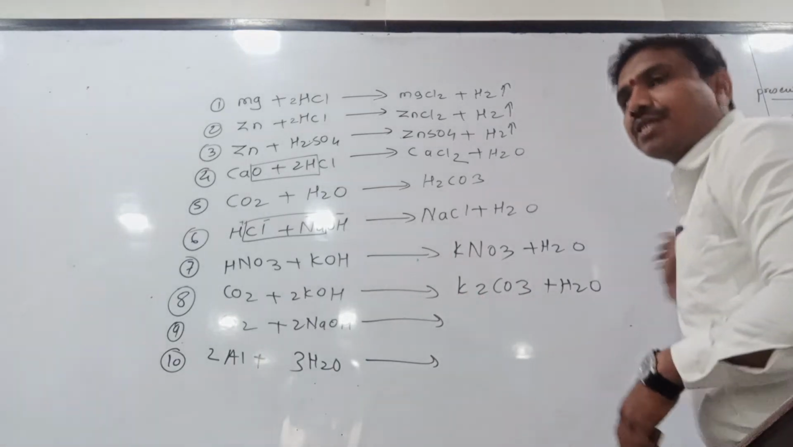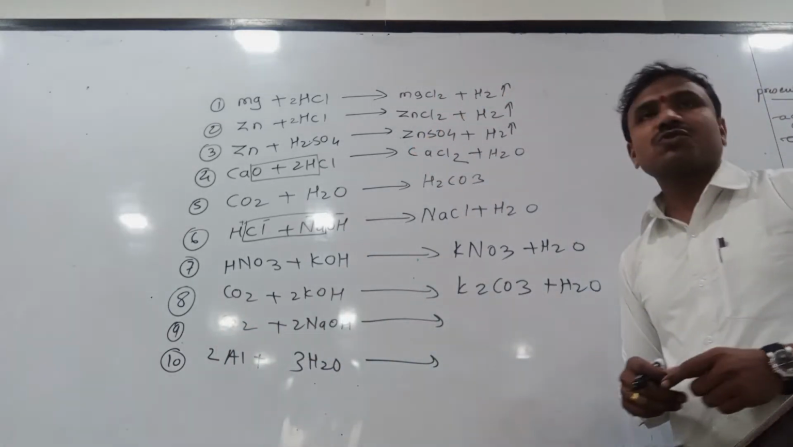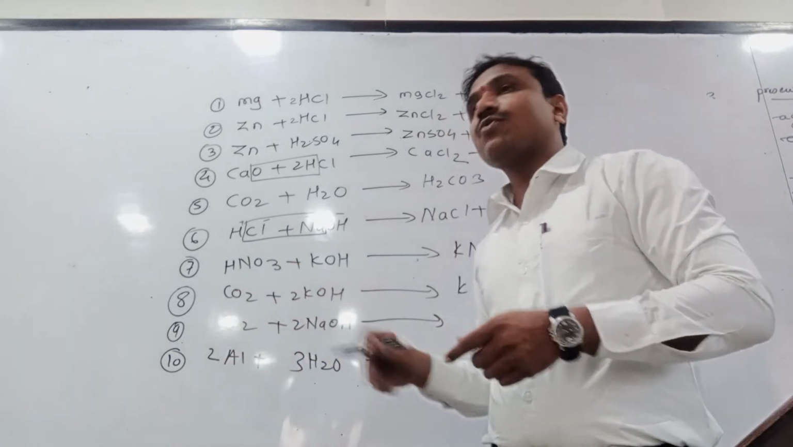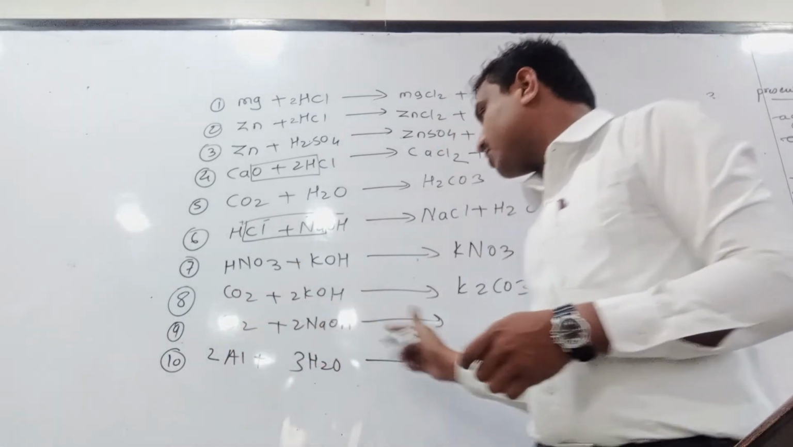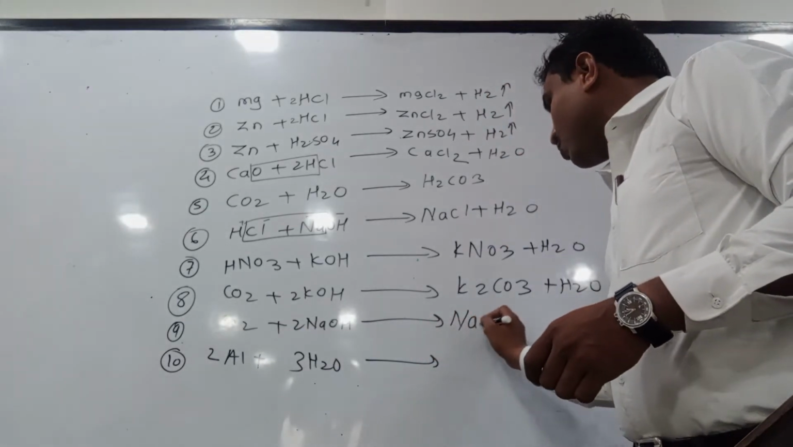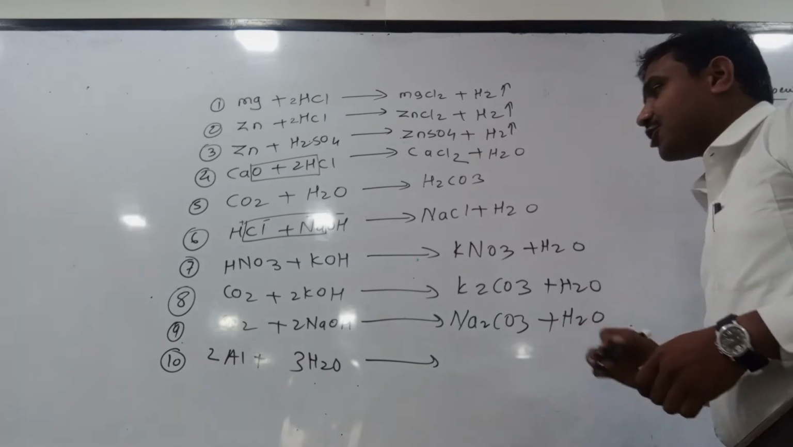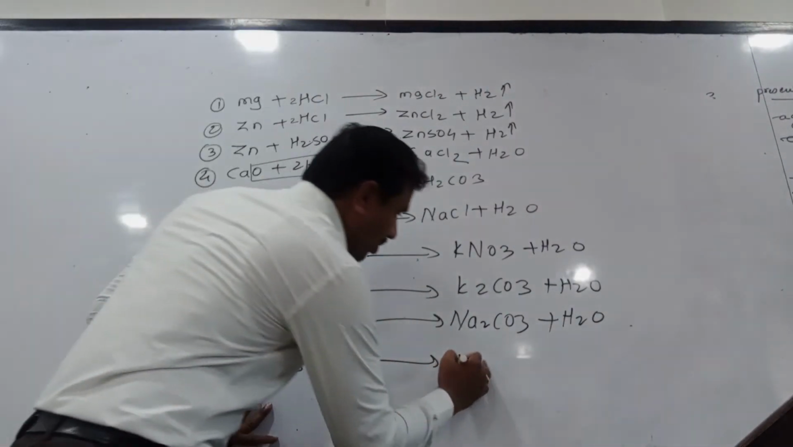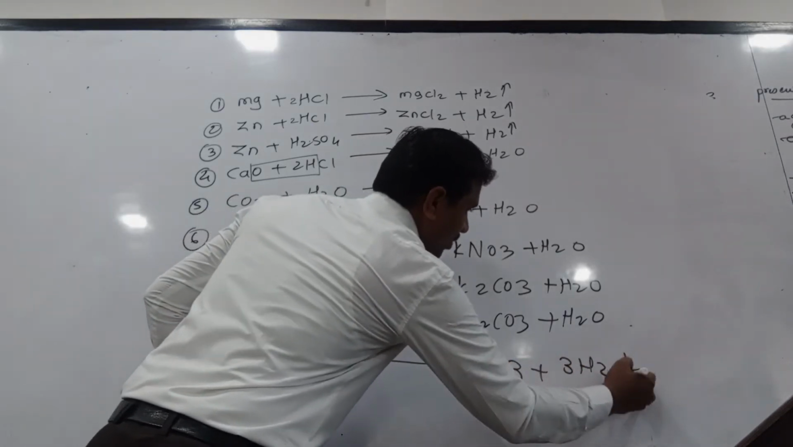K2CO3, byproduct H2O. Again, carbon dioxide reacts with sodium hydroxide. Non-metallic oxide is acidic in nature, and it reacts with a base, a strong base. We can call it caustic soda also. Sodium hydroxide. What is the product? Na2CO3 plus H2O. Aluminium reacts with water molecule. What will happen? To form an oxide. Al2O3 plus 3H2, hydrogen gas.